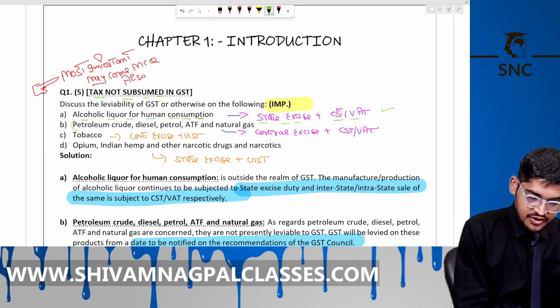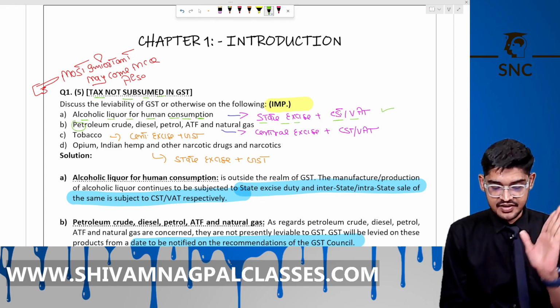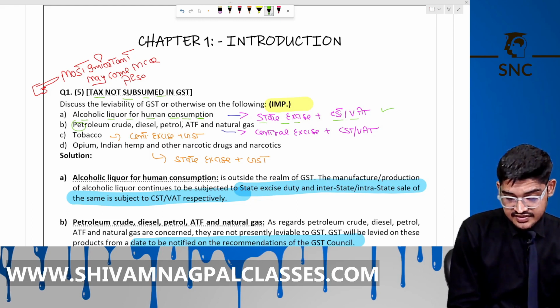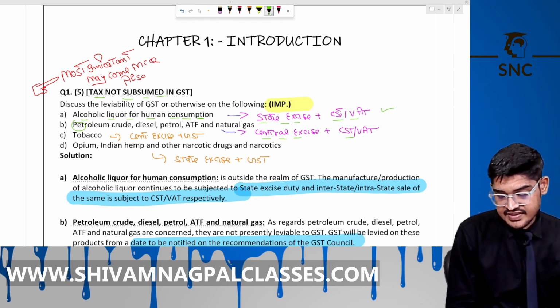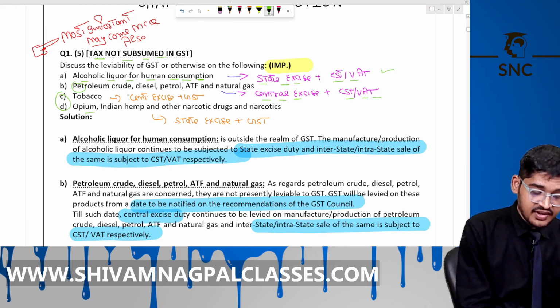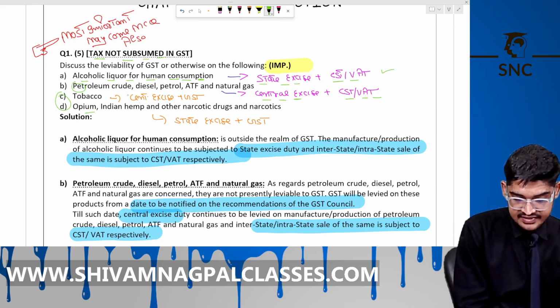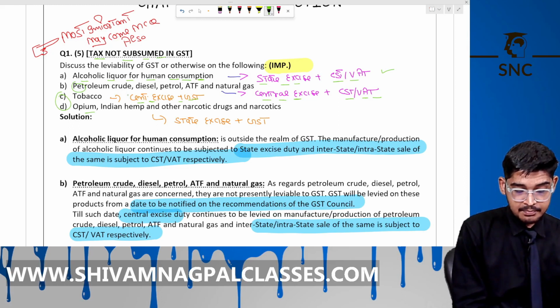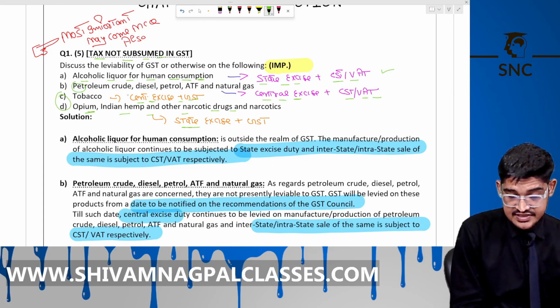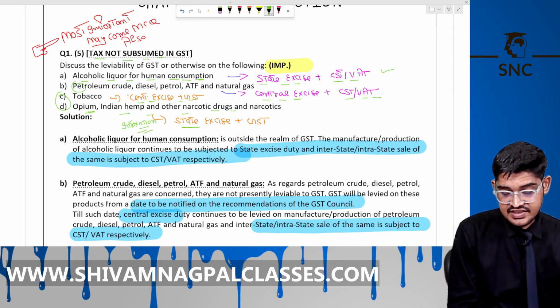Right? On petroleum products, GST will be levied when the GST Council recommends. So till then, central excise on its manufacturing and CST or VAT on its sale will be levied. Now, tobacco and drugs are covered under GST and the old tax regime also. So on its manufacturing, central excise is levied, and GST on the sale. But for opium and drugs, on its manufacturing state excise is levied, not central, because it's an intoxication product, a nashe wala product. On its sale, GST will be levied.